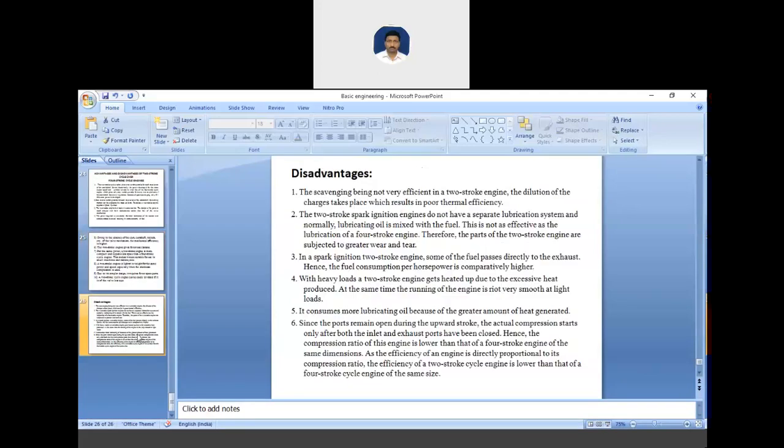And we have some of the disadvantages also. The disadvantages are that scavenging is not very efficient in the two-stroke engine. Dilution of charge takes place, which results in poor thermal efficiency. Means the thermal efficiency is poor due to dilution of charge. The two-stroke spark ignition engine does not have a separate lubrication system.